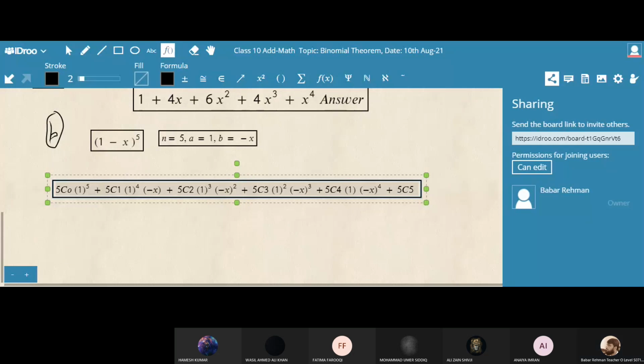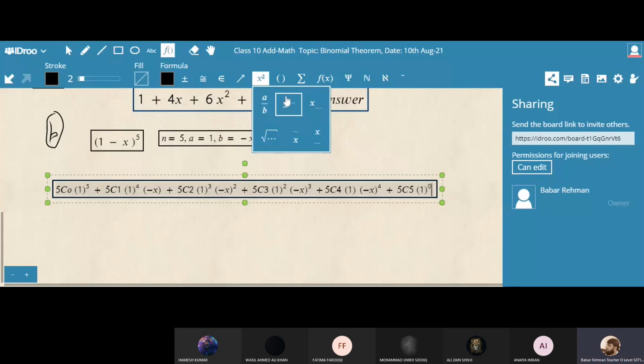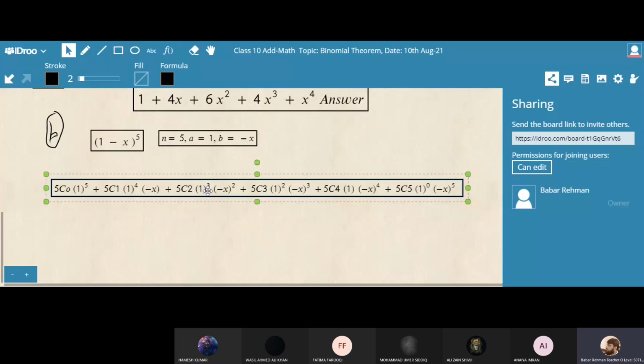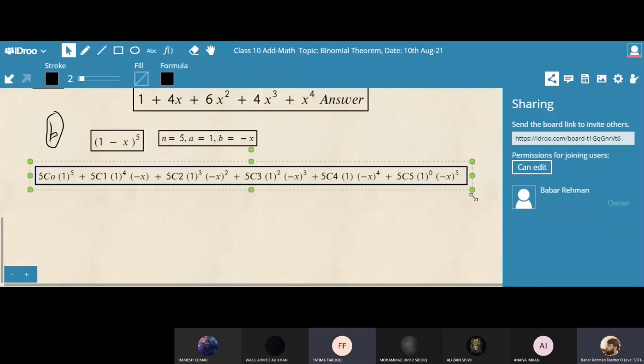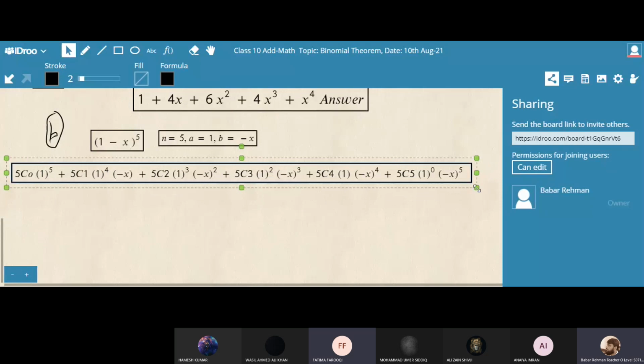1 whose power is 0 becomes 1. So if you want to write it, you may write power 0. Then what is the value of x now? It was 4 first, now it is minus x power 5. Should we write any other term? No, sir. Why? Because 5 is the maximum power. Very good.